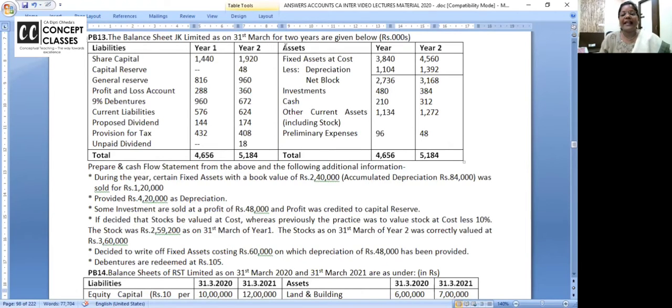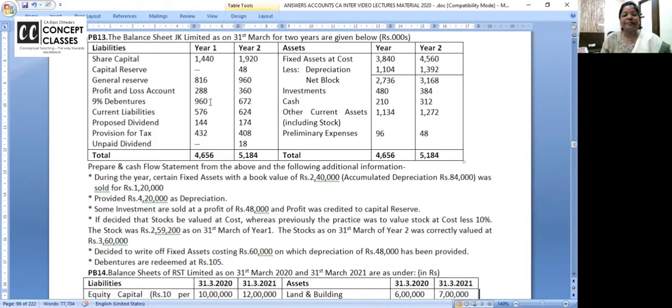Balance sheet of JK Limited is given. Year 1 and 2. Fixed assets and depreciation, you have to prepare separate account. All the figures are given in thousands. Investment, cash, other current assets, preliminary expense is there, something new. Share capital is there. This time capital reserve is there. It was not there. Now it has come. General reserve may have increased. Profit may have an increase.